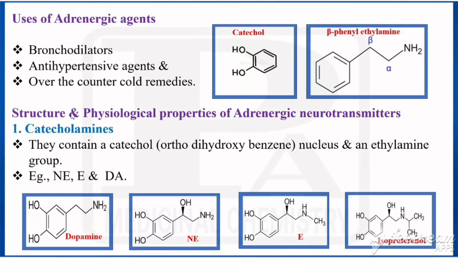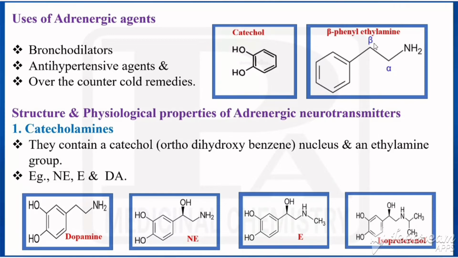Now we'll see the structure and physiological properties of adrenergic neurotransmitters. First we'll see about catecholamines. These catecholamines have one catechol nucleus and an ethylamine side chain. So what is meant by catechol? Catechol means a benzene ring with two hydroxy groups, both ortho to each other. It is also a phenol. That's why catechol can be called ortho dihydroxybenzene.